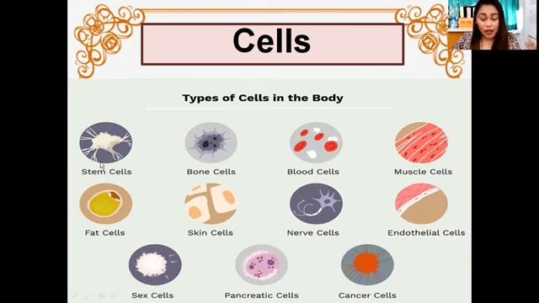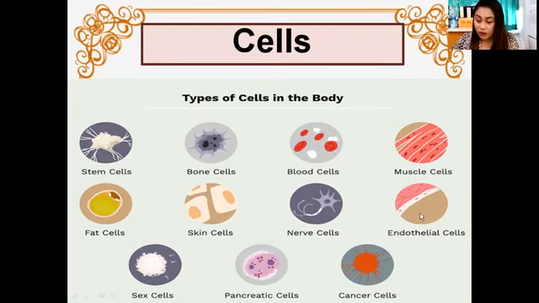When your tissue is damaged, stem cells repair that tissue. Bone cells are found in your bone. Blood cells are found in your blood. Muscle cells are found in your muscles. Fat cells are found in your fat. Skin cells are the cells in the skin. Nerve cells are the ones found in your brain.